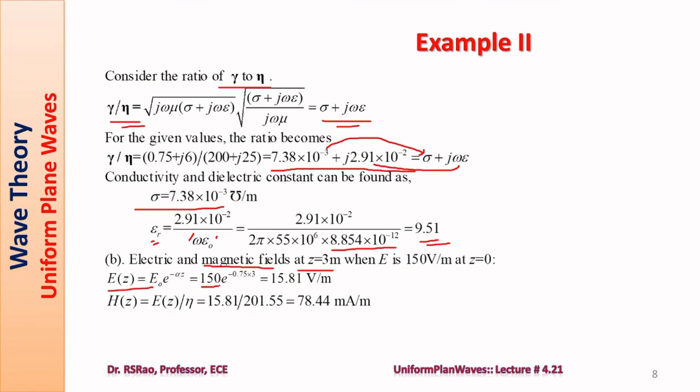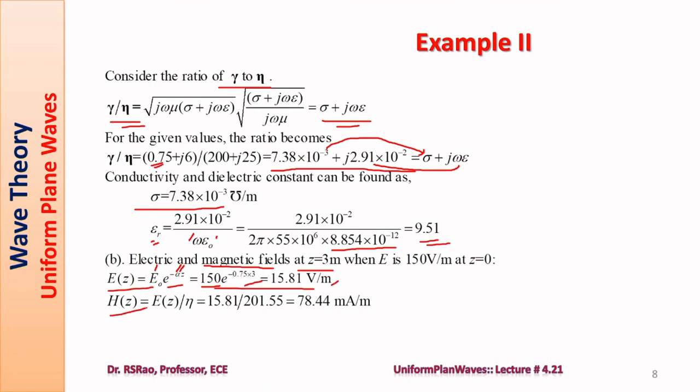You simply multiply by the attenuation. It undergoes attenuation: E naught, the initial value, times e power minus alpha z. If you do this, you will get 15.81 volts per meter. For alpha, you need not do anything. Alpha is available, it is the real part of the propagation constant, which is given. You see here it is 0.75. So using that, one can find it.